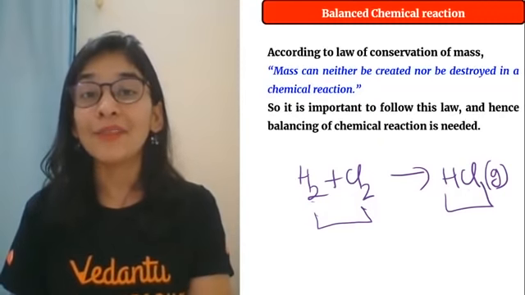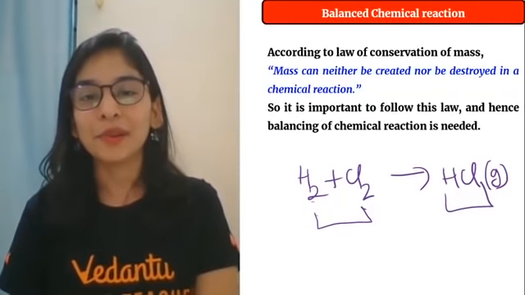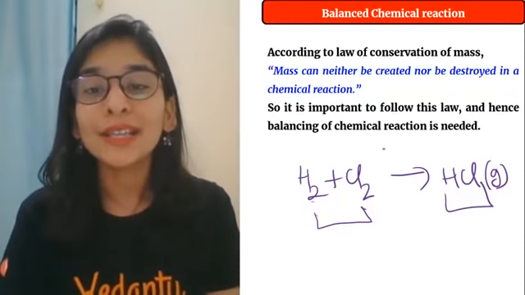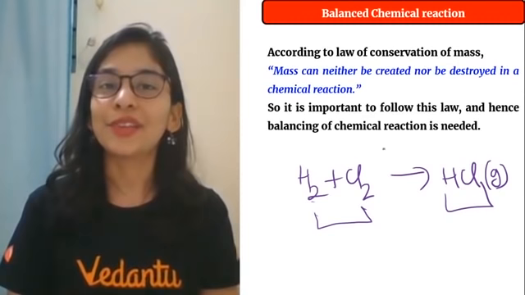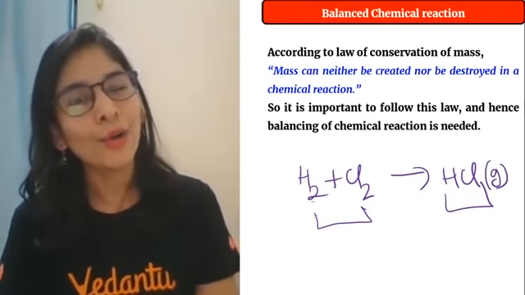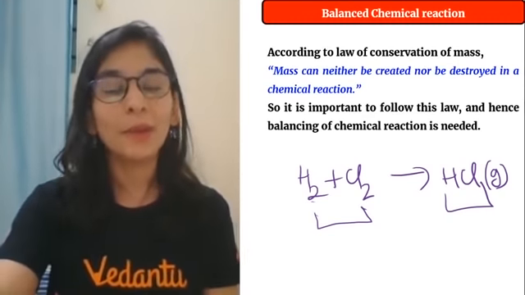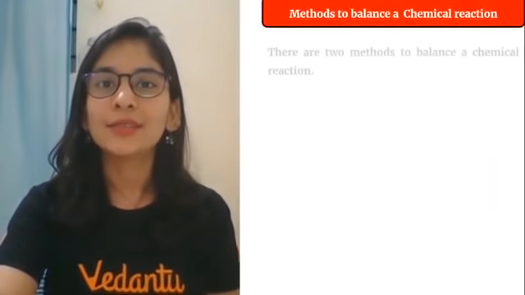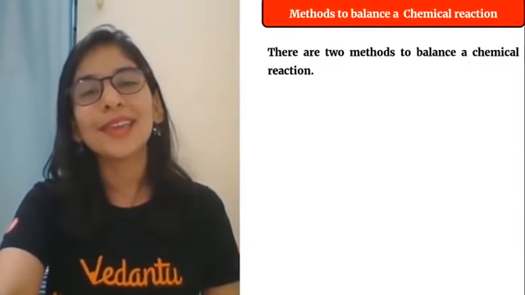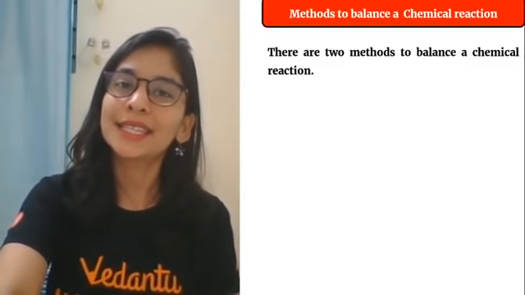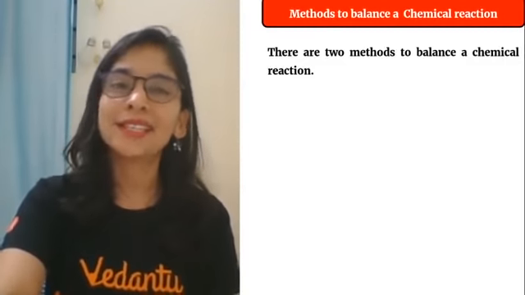Alright, students, you have to balance it. Okay, do remember it. So it is important to follow the balancing of chemical reactions. That's how you always need to write it in a better way. Alright, students, got it? Why do we need to balance a chemical equation? To make the number of atoms equal on both sides, which is very much important.